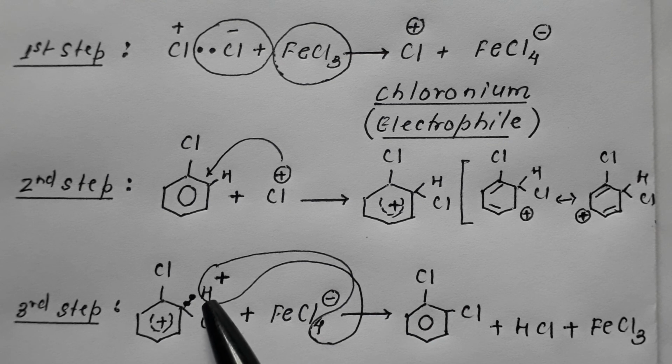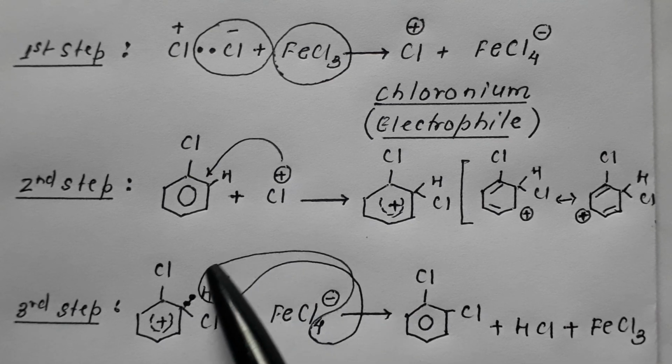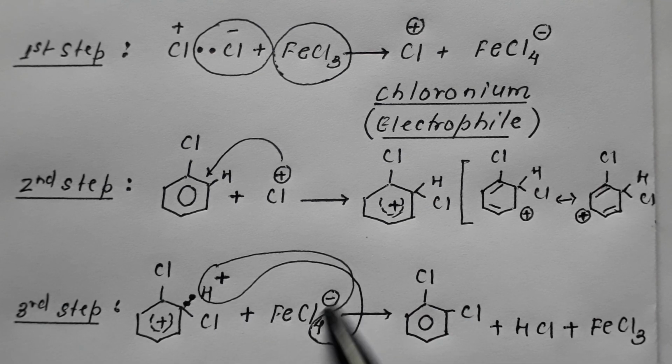So hydrogen from here without electron pair, that is hydrogen in the form of proton, and one of the chlorines as chloride, so H plus and Cl minus, goes off in the form of HCl. This FeCl4 1 minus is converted back into FeCl3, and now we have two chlorine atoms on the benzene ring, resulting in formation of ortho dichlorobenzene. Ortho dichlorobenzene is formed. So this is how the ring reaction in haloarene takes place.